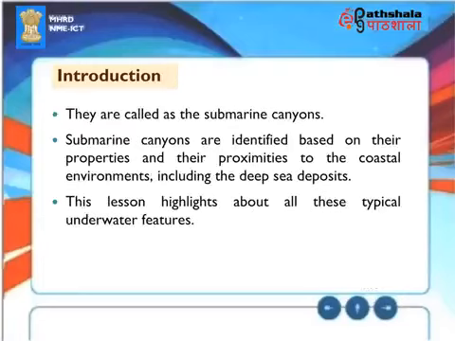They are called the submarine canyons. Submarine canyons are identified based on their properties and their proximities to the coastal environments, including the deep sea deposits. This lesson highlights all these typical underwater features.